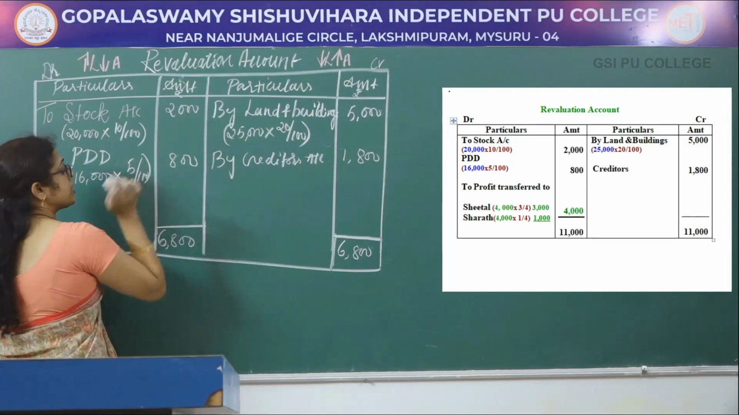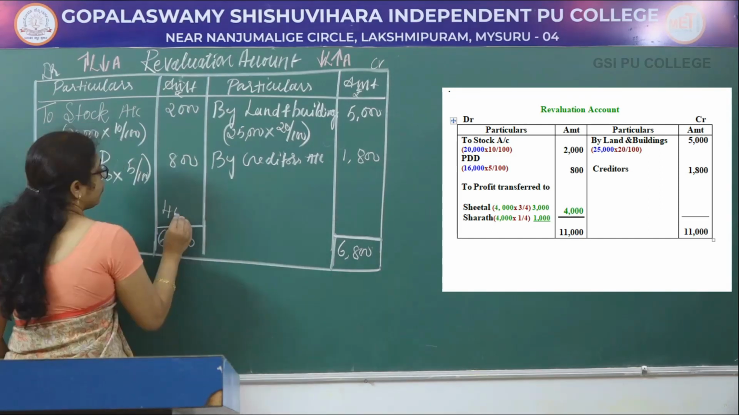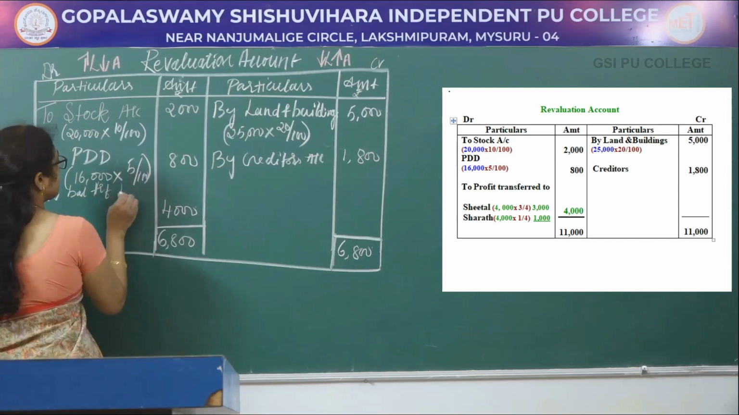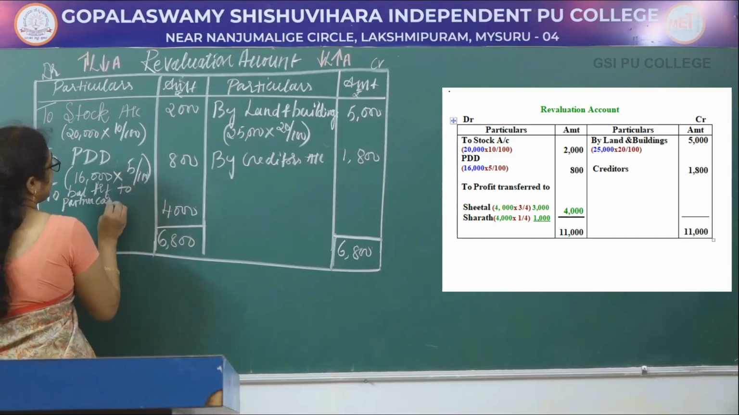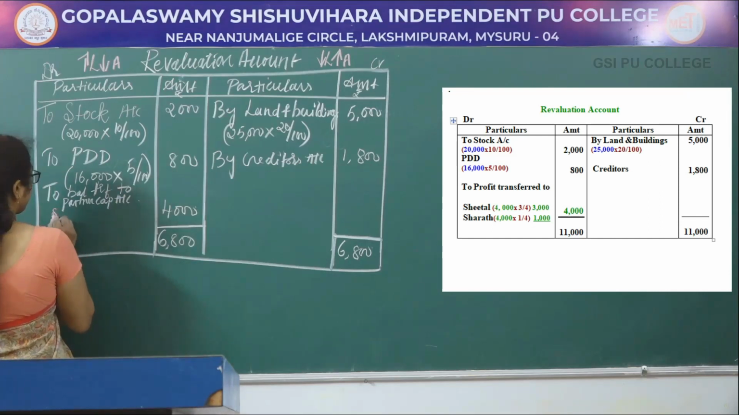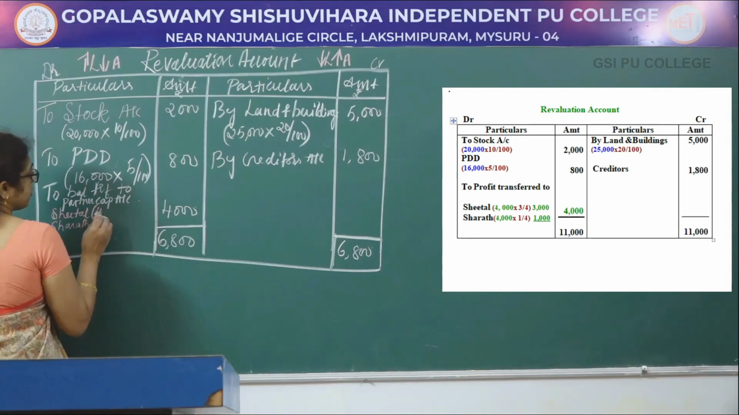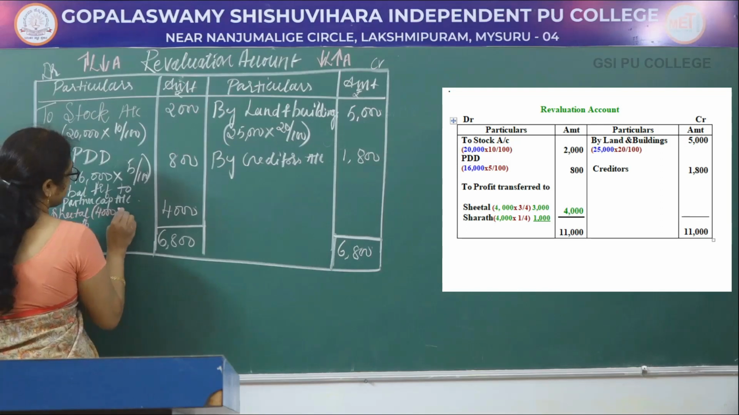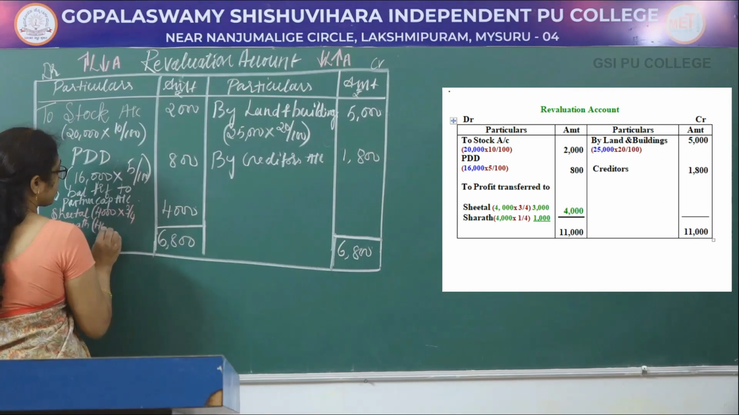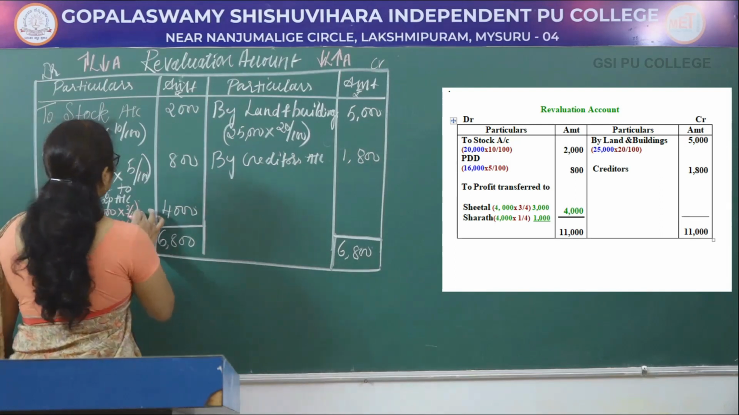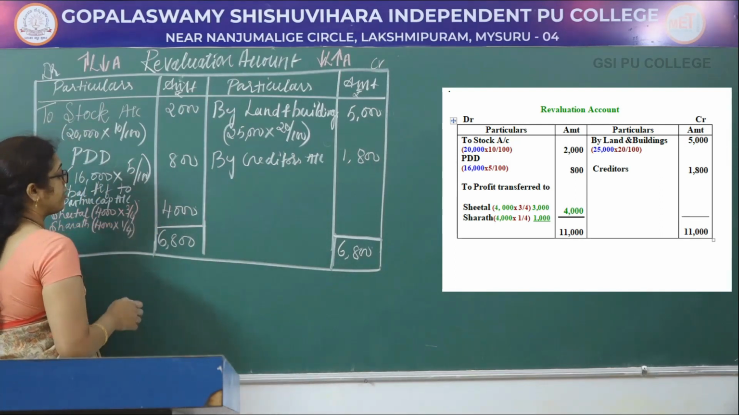6,800 minus 2,800 equals 4,000. This balance is transferred to the partners' capital account. Here the partners are Sheetal and Sharath. Profit is 4,000 into 3 by 4 and 4,000 into 1 by 4. The profit sharing ratio is given in the question, 3 by 4 and 1 by 4.